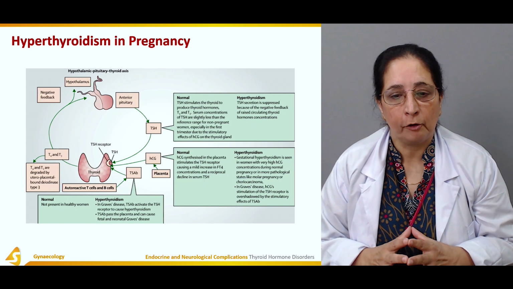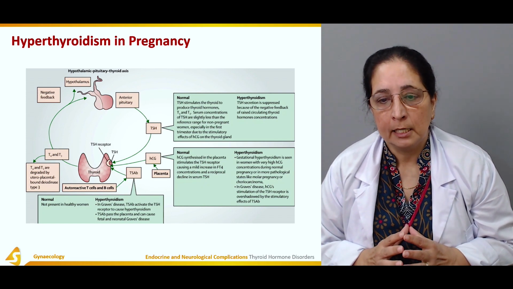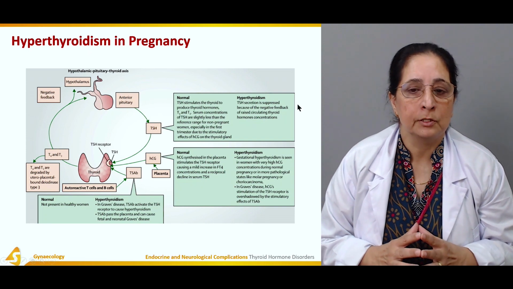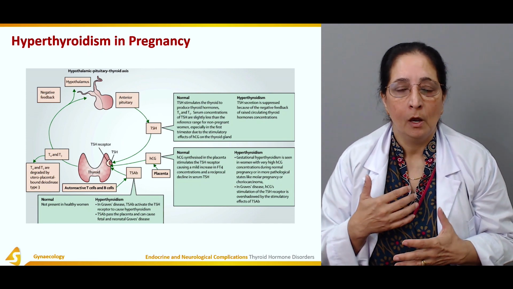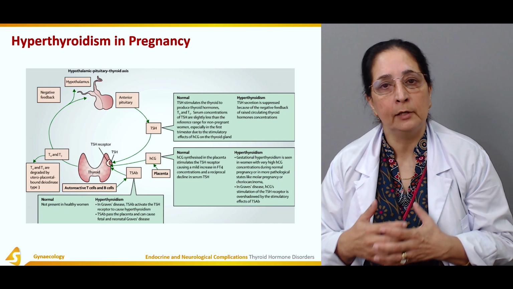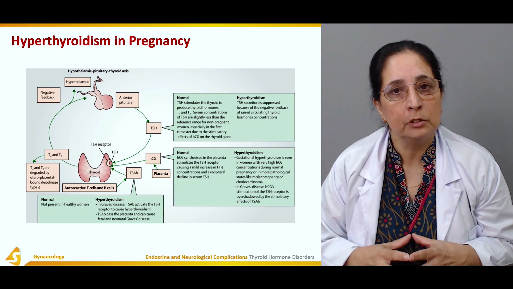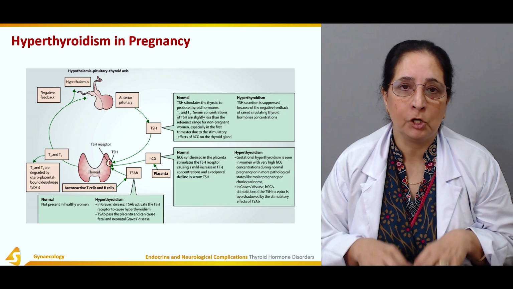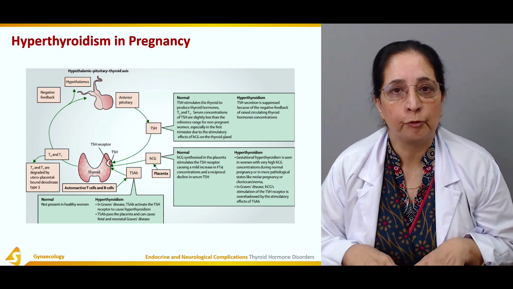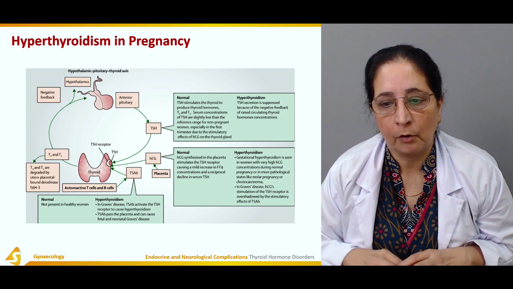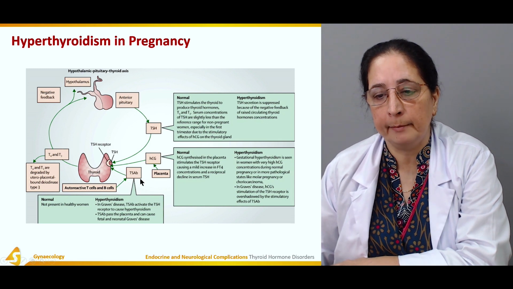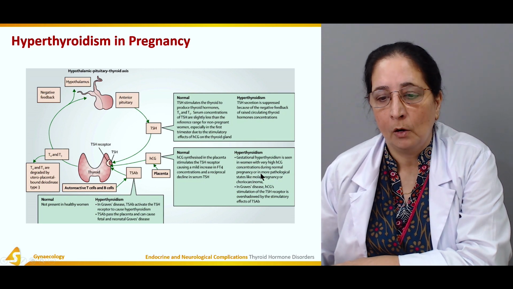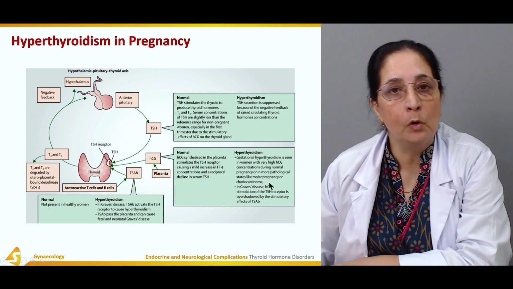So hyperthyroidism in pregnancy is also due to the effect of HCG on the thyroid gland. HCG is the hormone, human chorionic gonadotropin, that is produced during pregnancy. It has an effect on the thyroid gland and causes an increase in the level of the thyroid hormone. So gestational hyperthyroidism is seen in women with very high HCG concentration during normal pregnancy or in more pathological states like molar pregnancy or